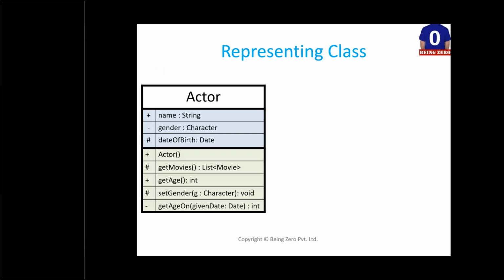So if you see, getMovies is a function which is returning a list of movies. getAge is a function which is returning int. setGender is a function which is returning void. It takes one parameter g and data type of g is character. getAge on any given date: given date is an input parameter and date is the data type, and this int is the return type of the function.